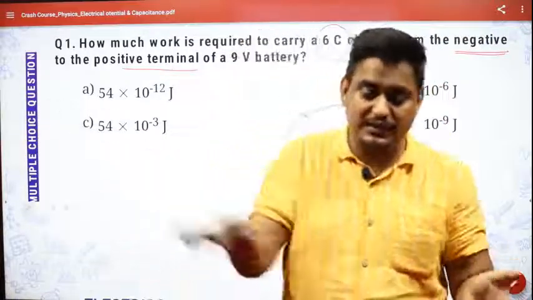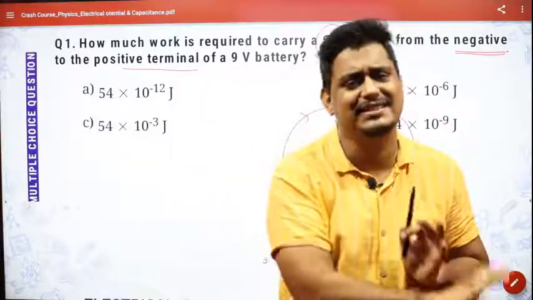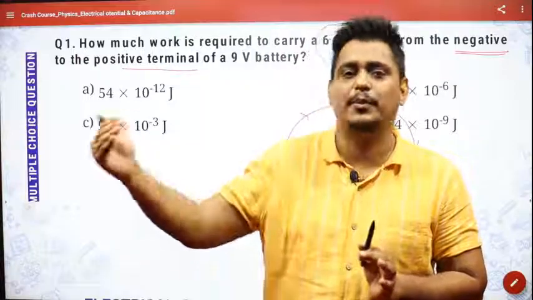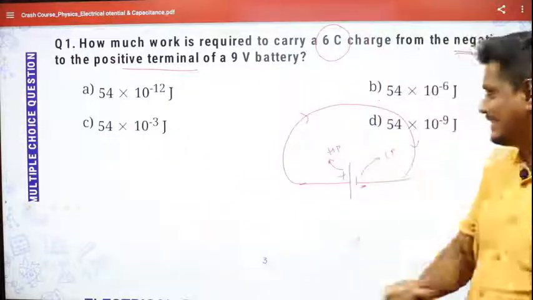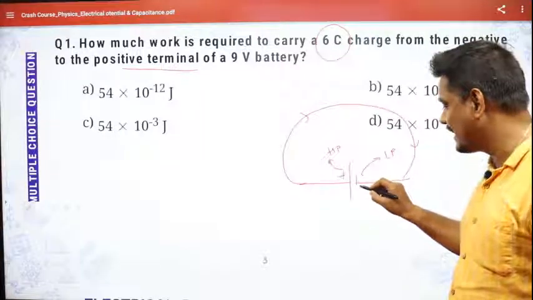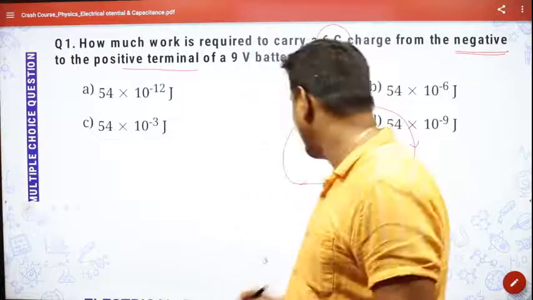If there is a slanting surface and you keep a ball there without pushing or giving any force to it, it will fall down by itself, because it is at a point of higher potential compared to the lower potential point. But the challenge is how the charge travels from the negative terminal to the positive terminal. That is the concept, and that's how the battery is used.